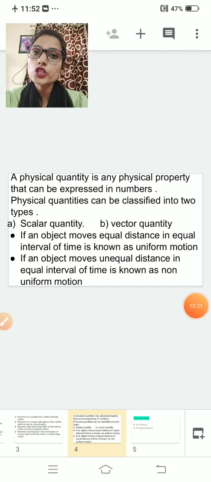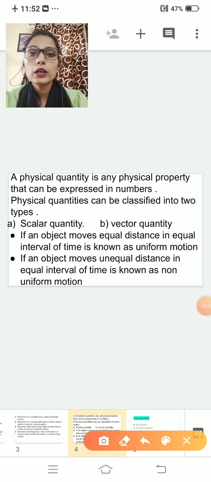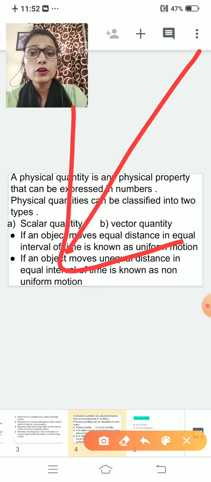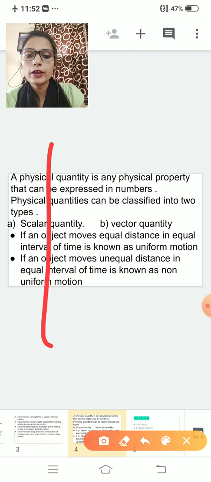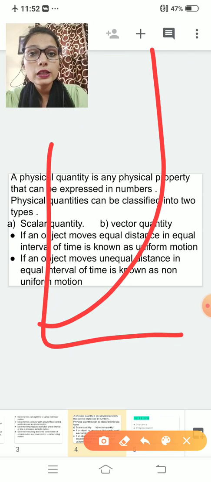Now, if we talk about the graph of uniform and non-uniform motion, the graph of uniform motion is a straight line. Why? Because it covers equal distance in equal intervals of time. And if we talk about the non-uniform motion graph, it will give you a curve-shaped graph like this. Why? Because it covers unequal distance in equal intervals of time.